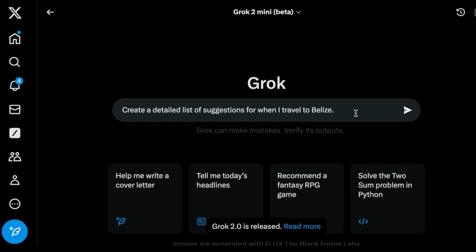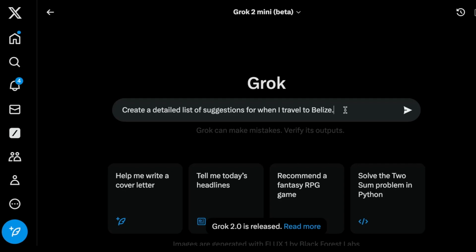One way I use X a lot is to discover places. So when I go to a place, I ask it about that particular place, and this is how I discover whatever people are talking about and so on. It's a bit like getting recommendations from Google Maps directly or something like that. As people are posting on X about different places, I usually get good recommendations. And so I would like to ask it to create a detailed list of suggestions for when I travel to Belize. It's a very open question.